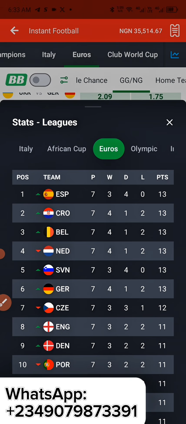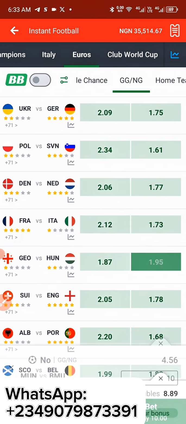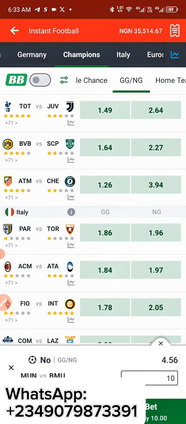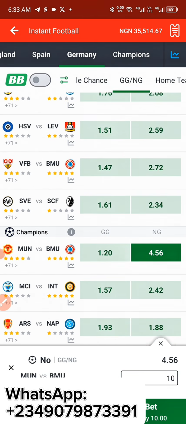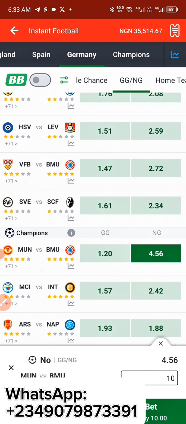So I actually got a few odds from the, I think that should be the Champions League section. That is the Champions League section. So let us head over to this Champions League section. So what were we doing? Let me explain for you guys. I'll explain the first thing. We actually have three things that we're doing.